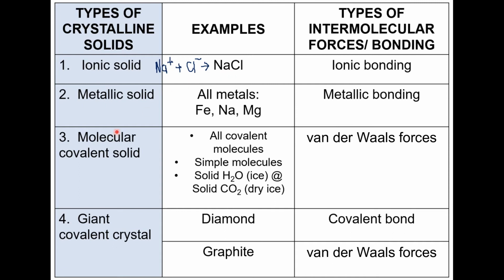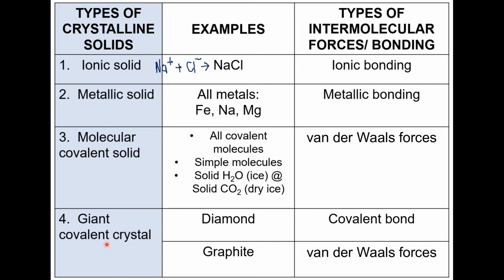The next type of crystalline solid is metallic solid. Examples are all metals such as iron, sodium and magnesium, and the type of bond that holds the metallic solid together is metallic bonding. The third type of crystalline solid is molecular covalent solid. Examples are all covalent molecules, simple molecules, or solid H2O such as ice, or solid carbon dioxide such as dry ice. And the type of intermolecular forces that holds the molecular covalent solid together is van der Waals forces.